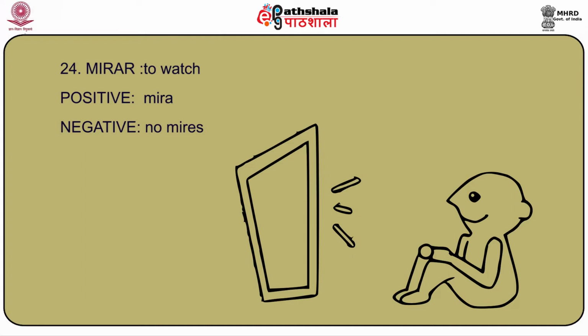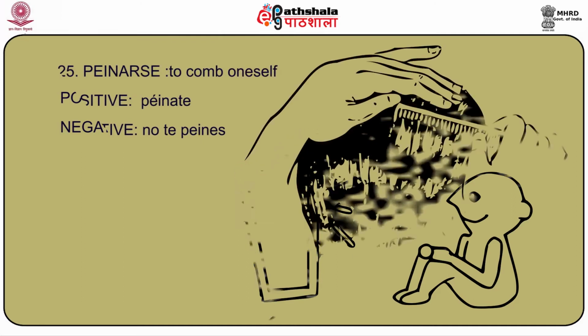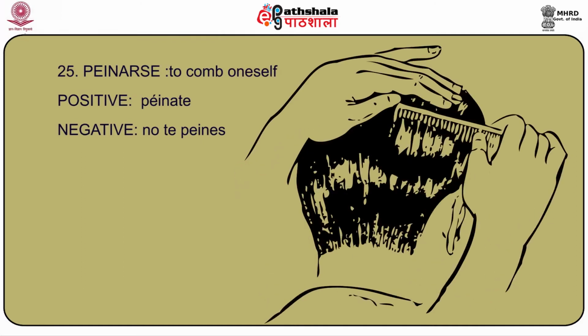Let us talk about another thing that we do very frequently, which is peinarse, to comb oneself. So the positive command in the tú form is peínate and the negative command is no te peines. It's very clear. Positive is peínate and negative is no te peines.